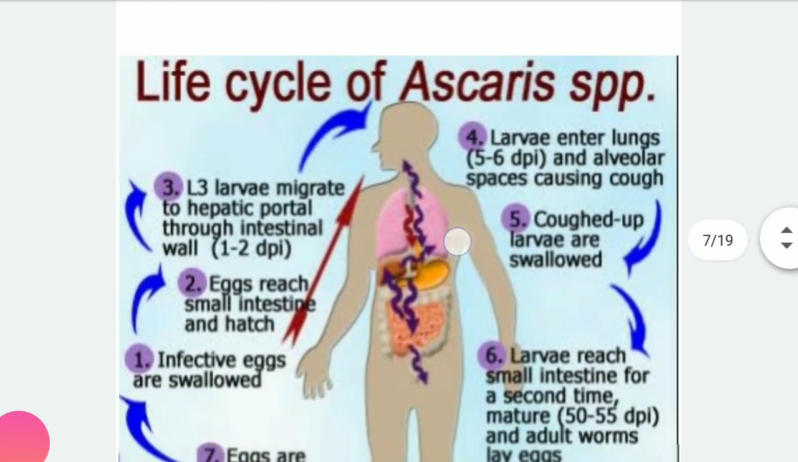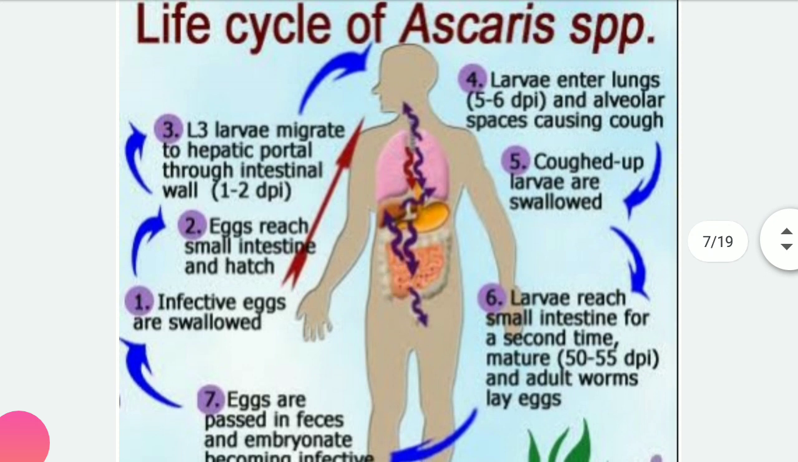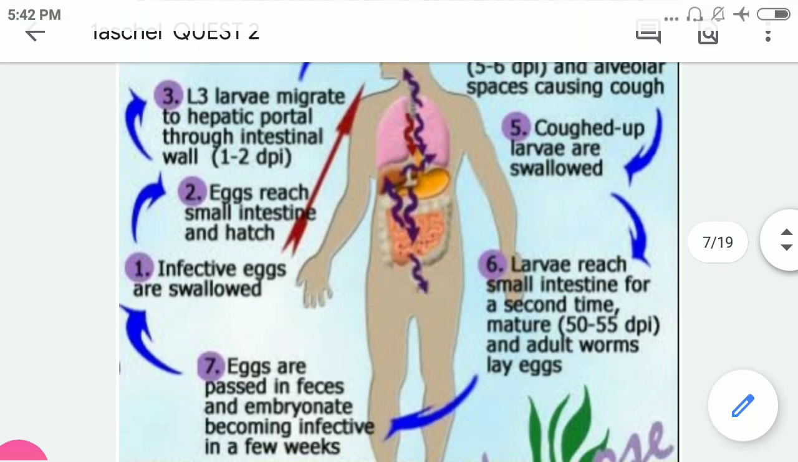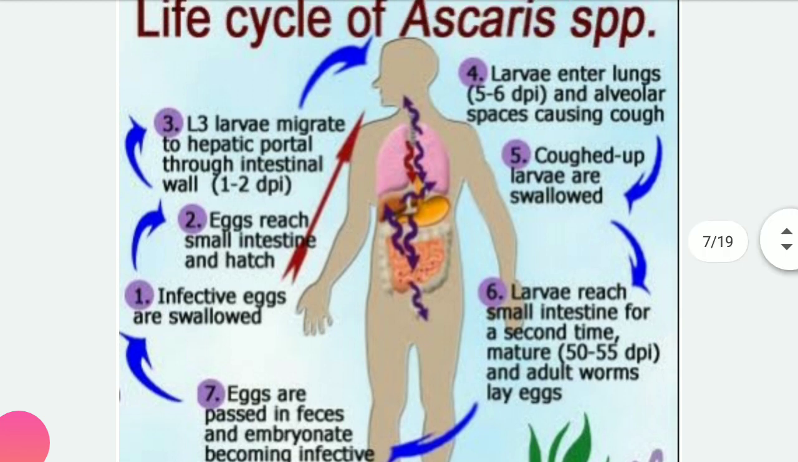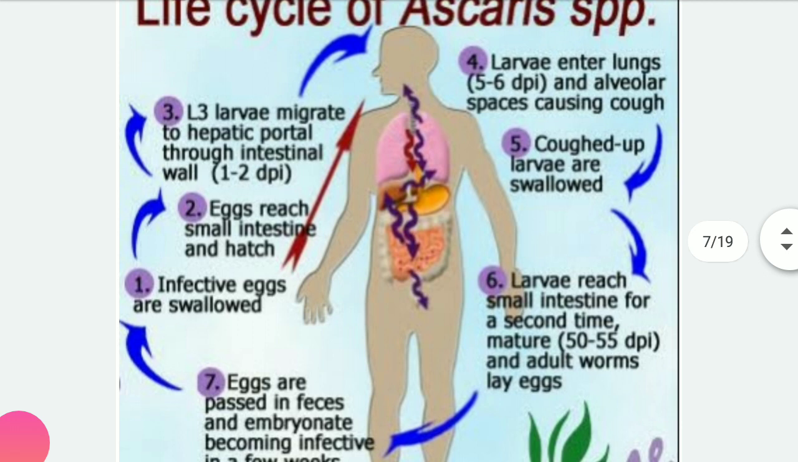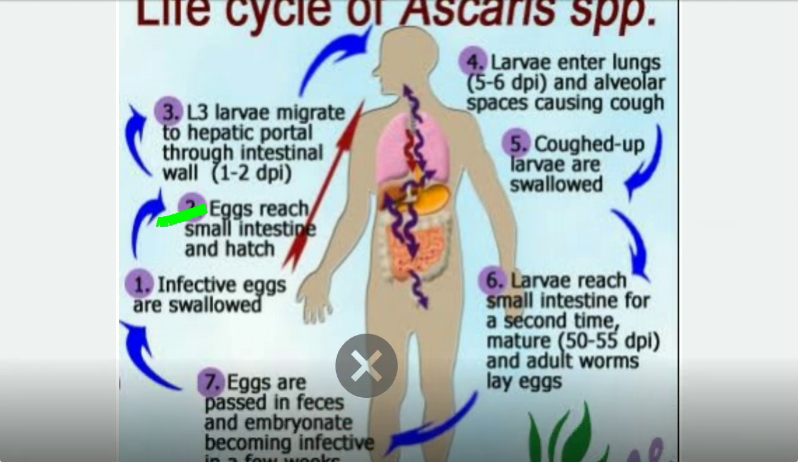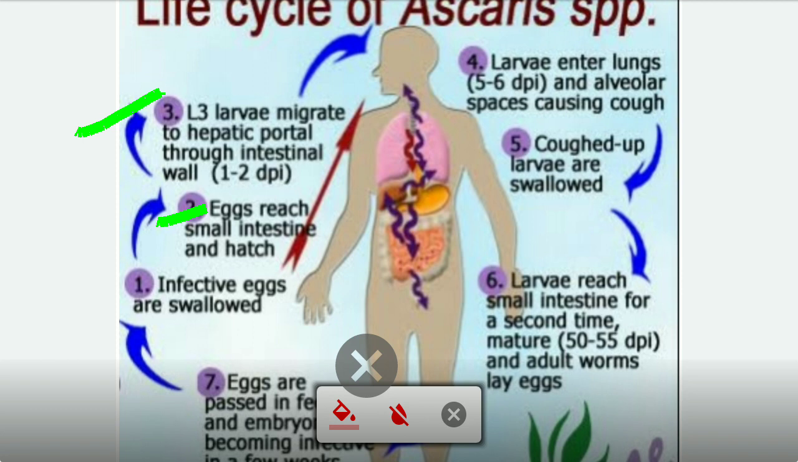See, this is the life cycle of Ascaris. Now you can see, as I have told you, 4 moltings take place. Here you can see the infected eggs are first of all swallowed by the human being. Then the egg reaches the small intestine. And then the larvae migrate through the intestinal wall to the hepatic portal system, and from the hepatic portal system the larvae again enter the lungs.